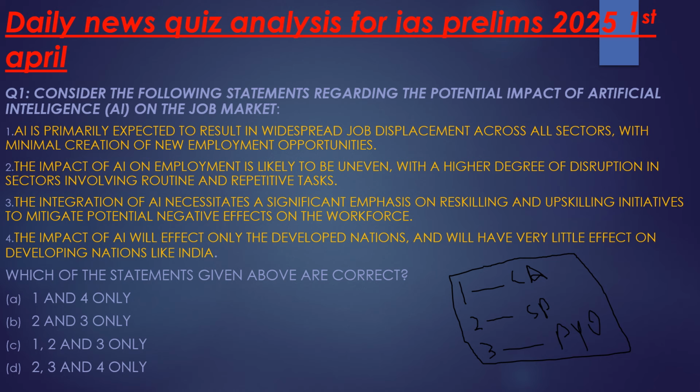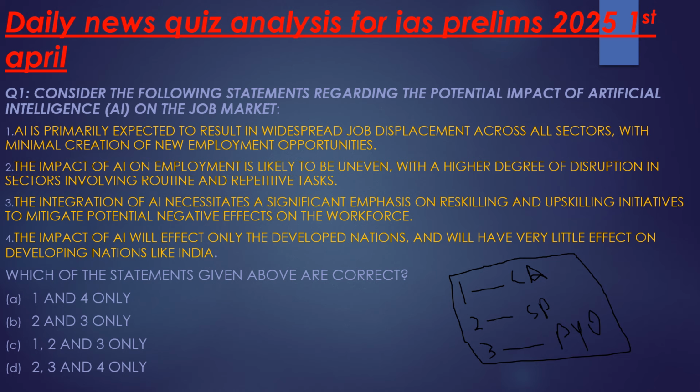With this, let's have a look at the first question which we have brought here. As you would have seen on the screen till now, the question is basically about the impact of artificial intelligence on the job market. Mostly it is assumed that artificial intelligence is going to be best for the country and for the world, but it will have a worse impact on the job market. It will have a worse impact on the people.